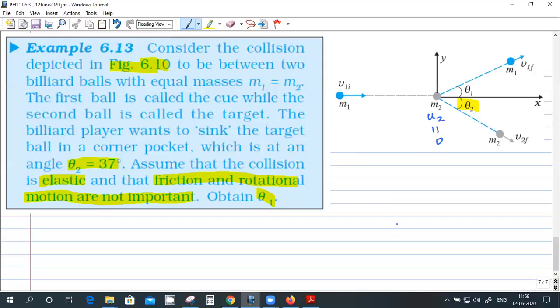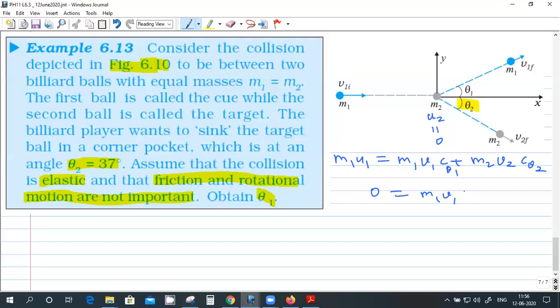Okay, so momentum equation is m1 u1 equal to m1 v1 plus m2 v2. Is this correct? It's a vector equation, right? Is it correct? Okay, I have to take the x component. Similarly, the y component initially is 0. Finally, it is